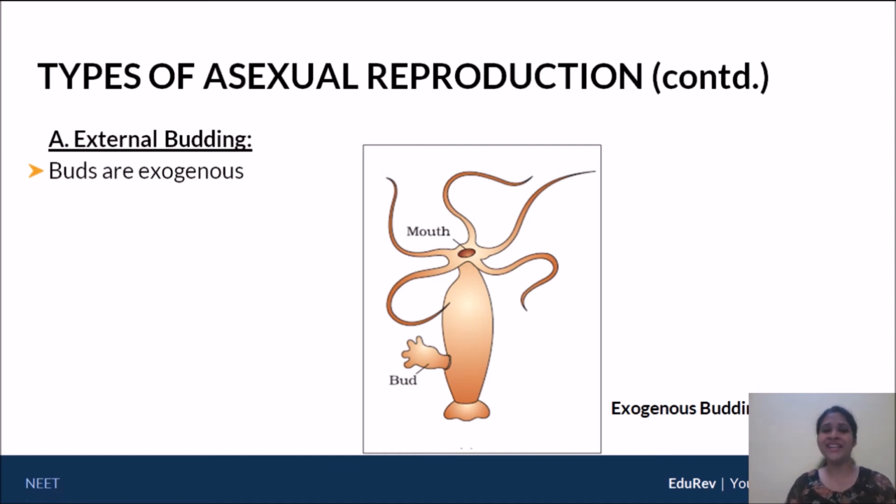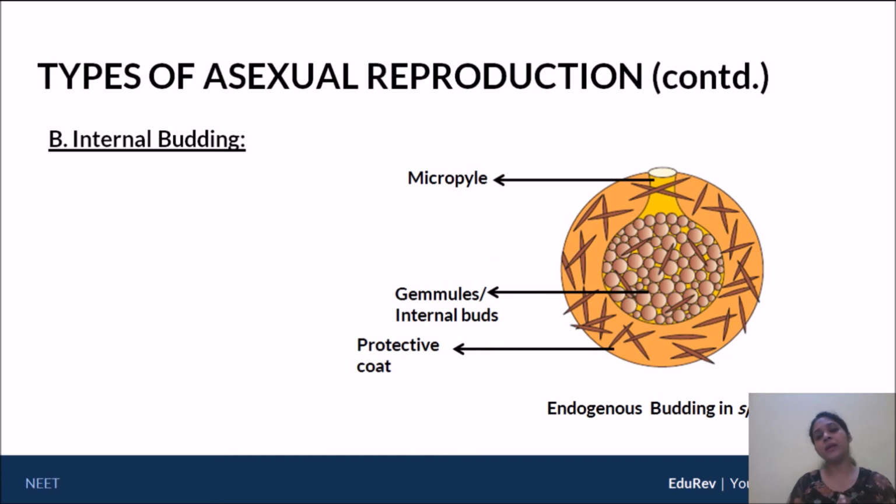Now let's focus on internal budding. The example that we're going to use is porifera, your sponges. Sponges have a particular cell called archaeocytes. During unfavorable conditions, the porifera body gives a little bit of its body material, that being spicules and spines. All of that forms a ball or a cluster around this archaeocyte. And when it does, this particular archaeocyte starts undergoing internal bud formation called gemmules. And here you can see the protective body coat on the outside forming from the original body.